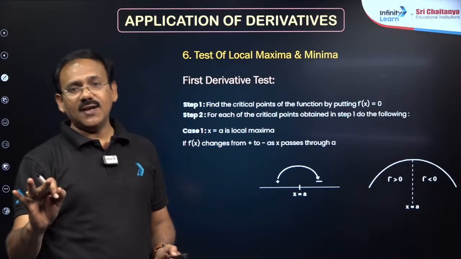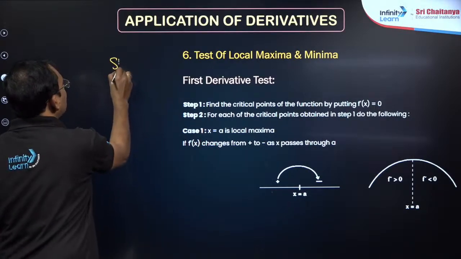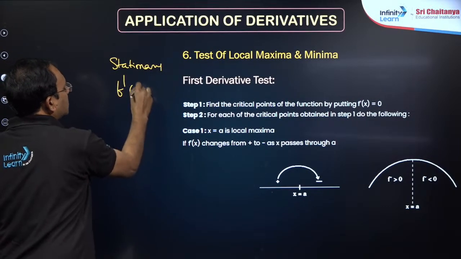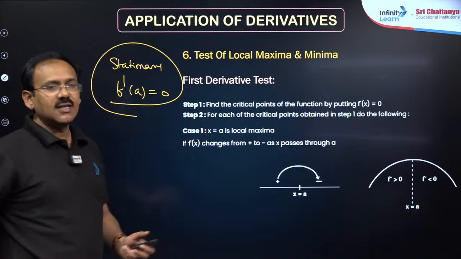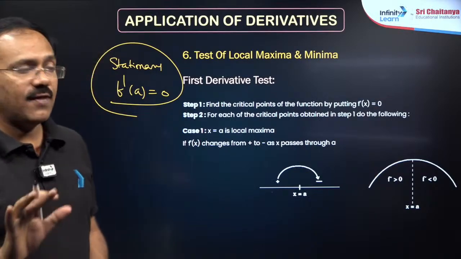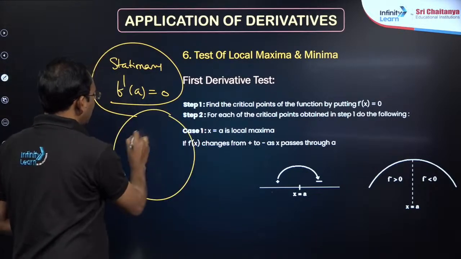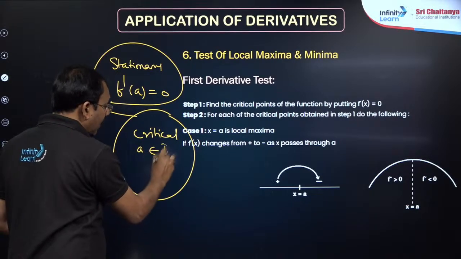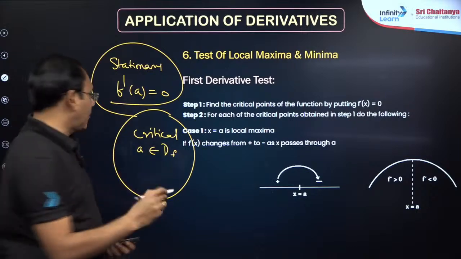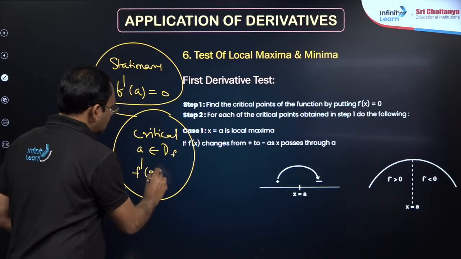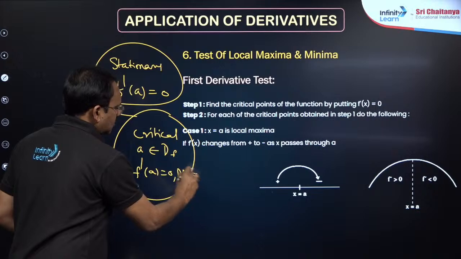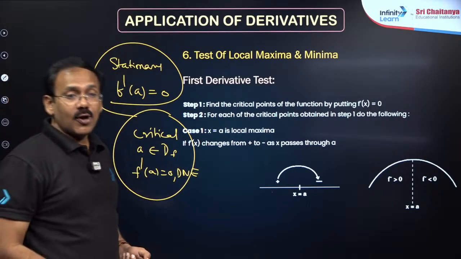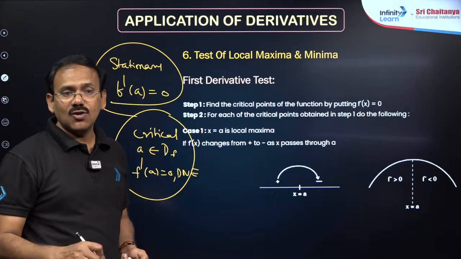The most important points are stationary point, critical point and point of inflection; these three are very, very important. Stationary points are simply the points where the derivative is 0, that's it. A critical point is a point of the domain where the derivative is 0 or does not exist. It's very, very important that it is a point of the domain.